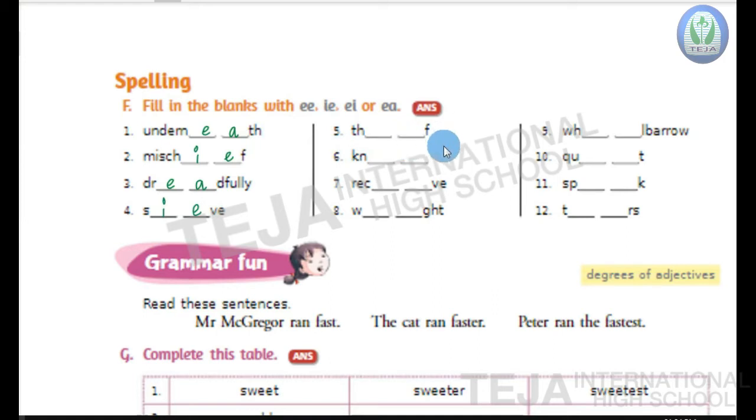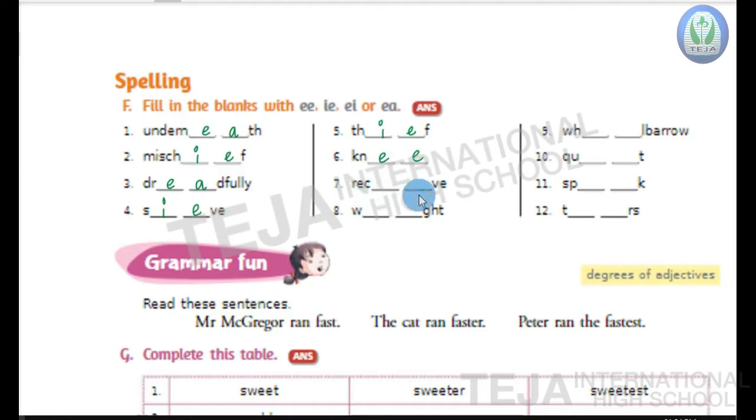Thief, the word is thief. Thief, thief. Sixth one. KN dash dash. So the answer is knee, knee. Seventh one.